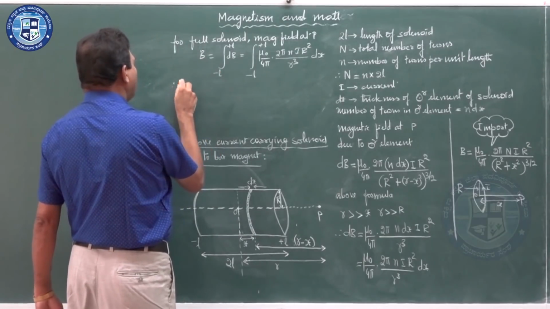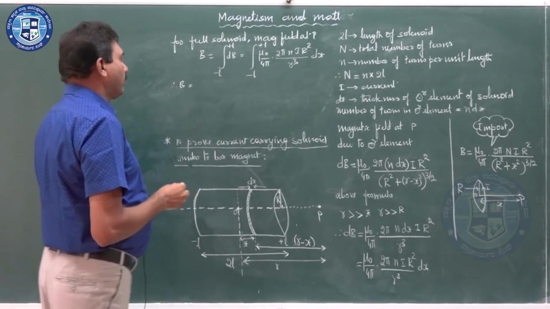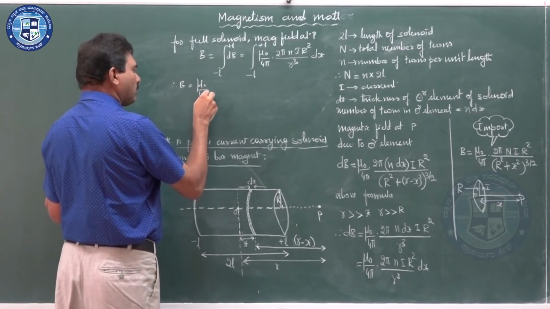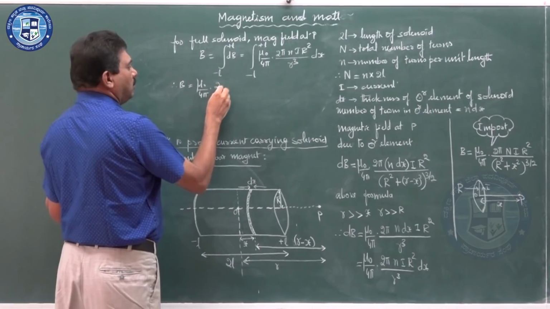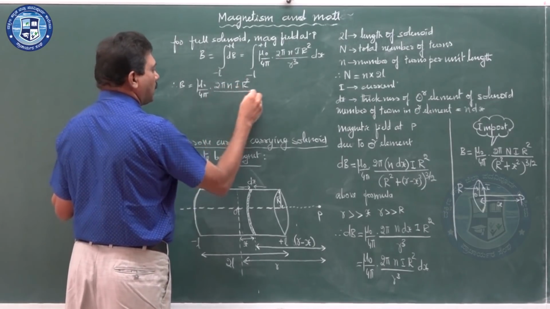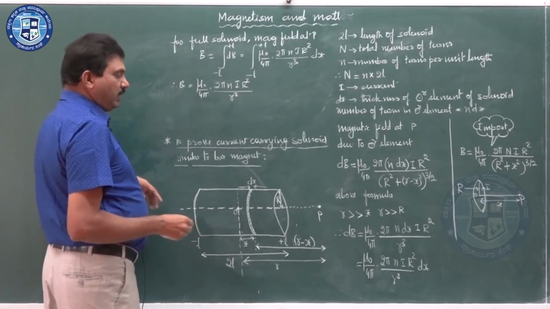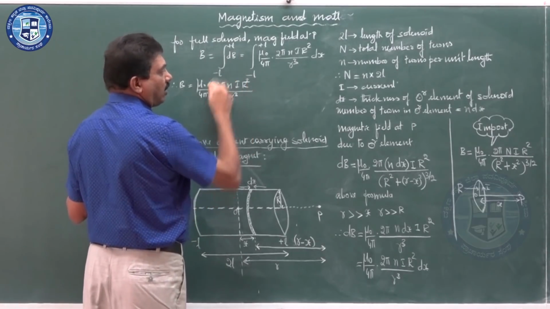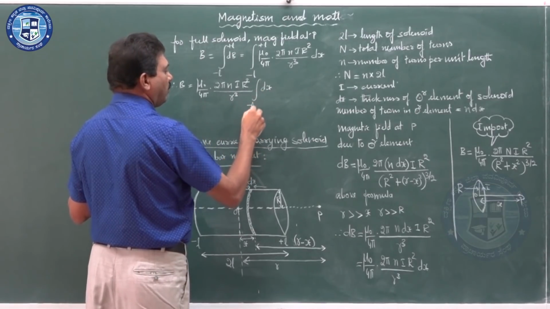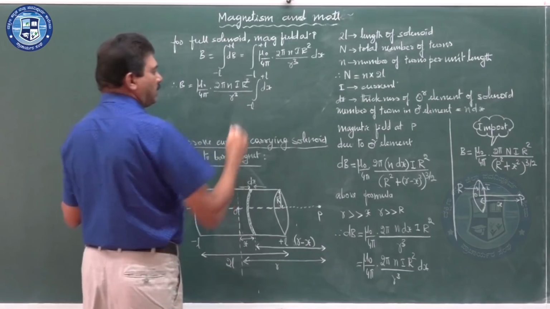B is equal to mu naught by 4 pi, and 2 pi n I r square divided by r cube are all taken outside because they remain constant, leaving the integration of dx from minus L to plus L.